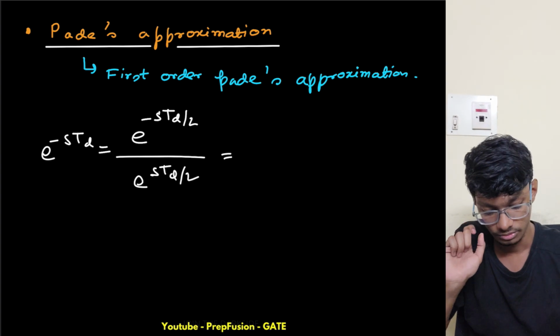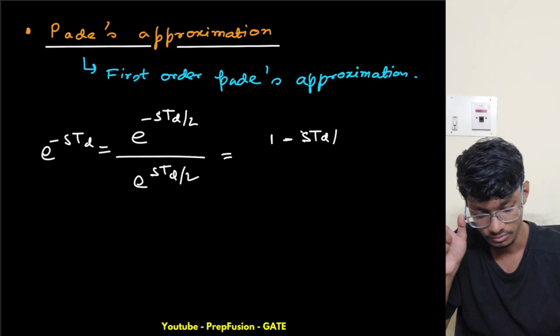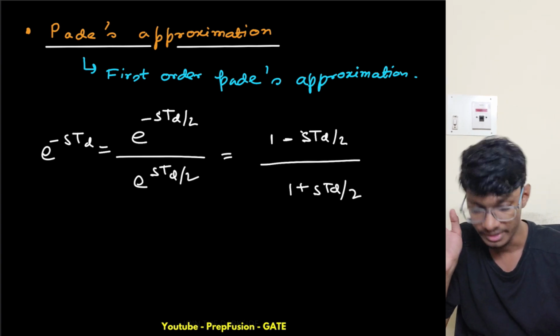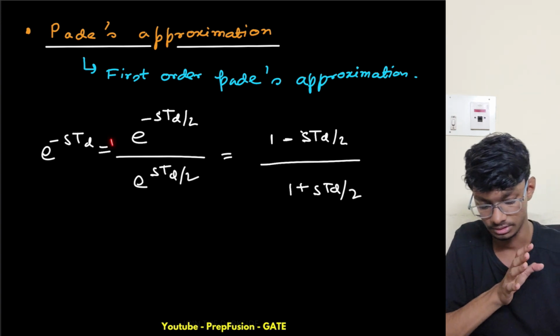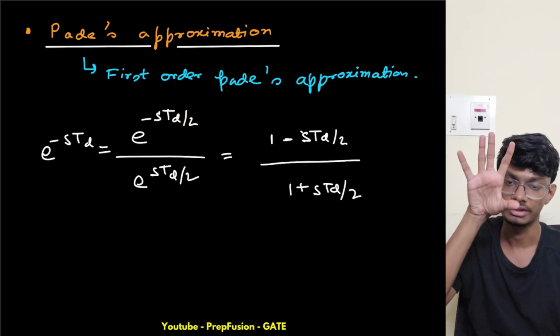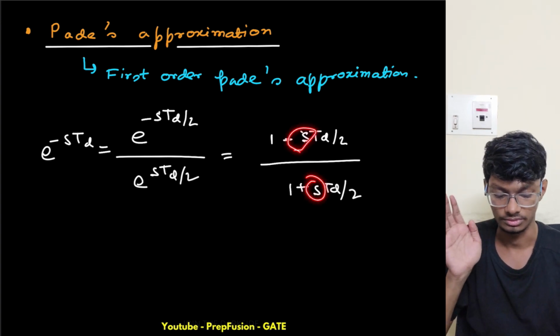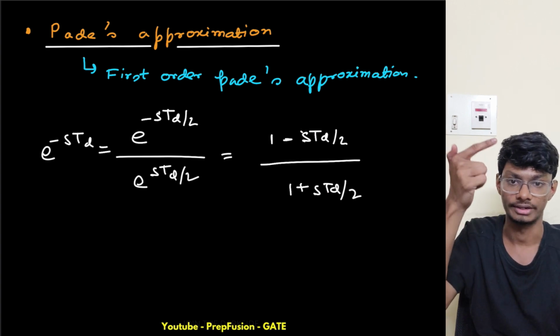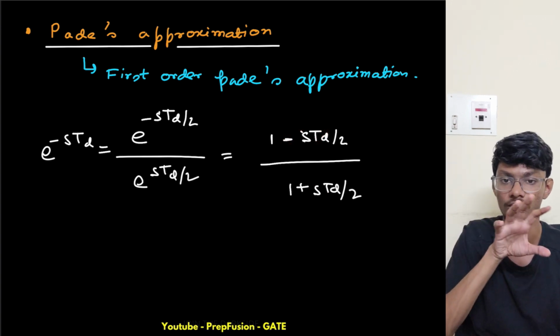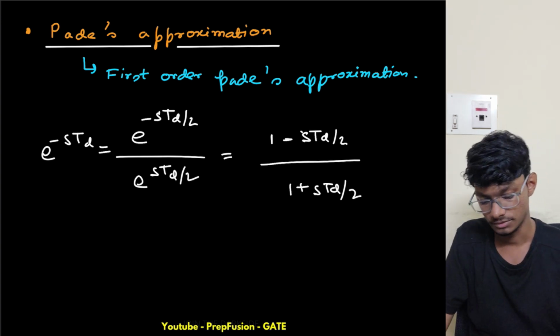Basically, if I do the linear approximation, this numerator becomes minus std by 2, and this denominator becomes 1 plus std by 2. If I break e raised to power minus std into a series, I only consider terms up until the linear terms. The linear terms are this one and this one. After this it is getting squared, and if std is very small, the square of that will be even smaller, so I can ignore that.